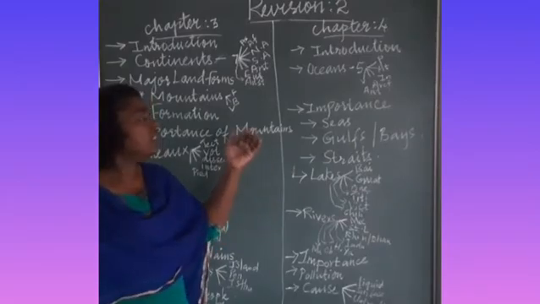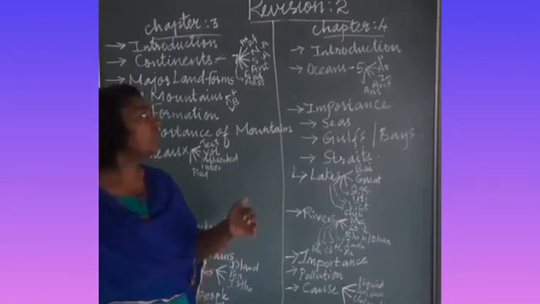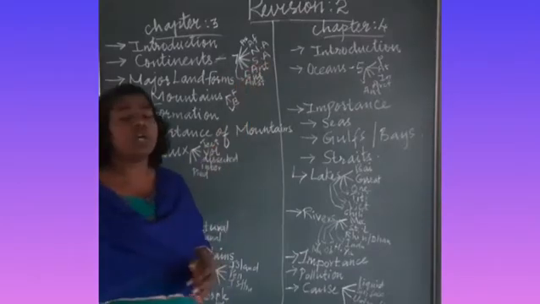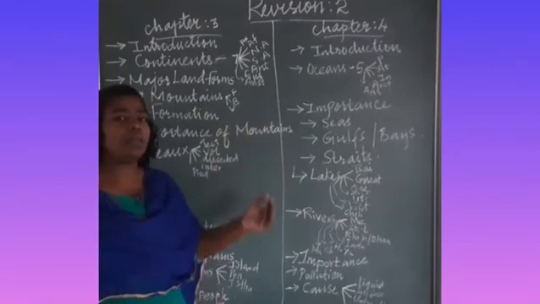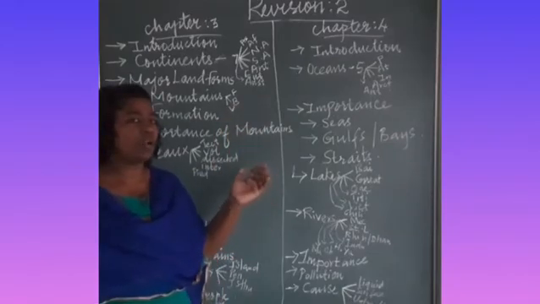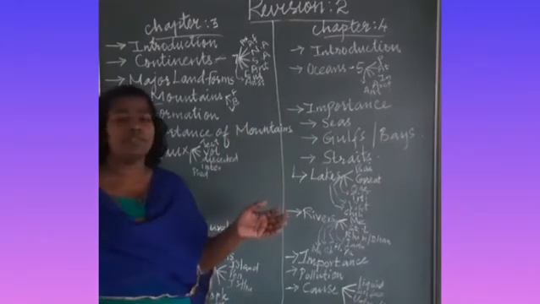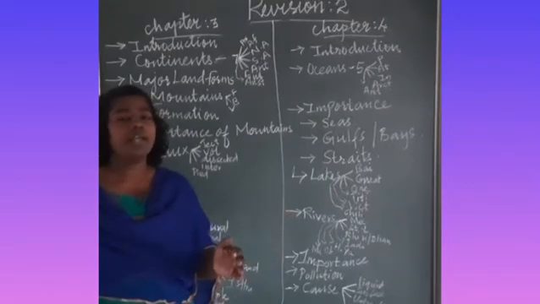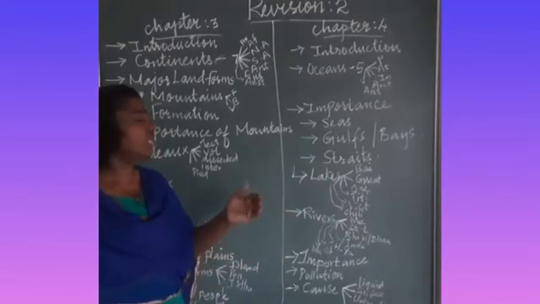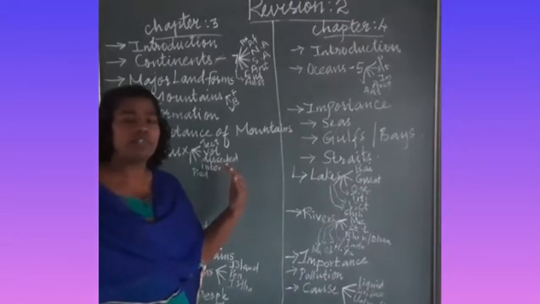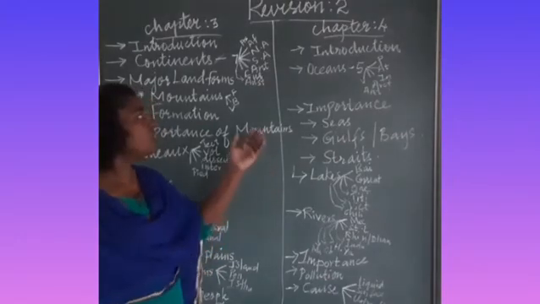In the south, we can find South America. And the next continent is South America. South America is joined again by the Panama Isthmus with North America. In the east of South America, we can find the South Atlantic Ocean, in the south the Southern Ocean, and in the west the Pacific Ocean.